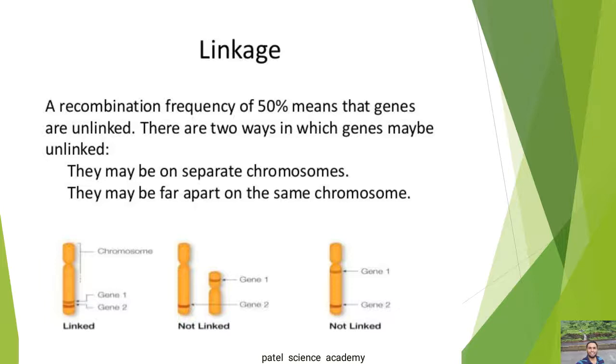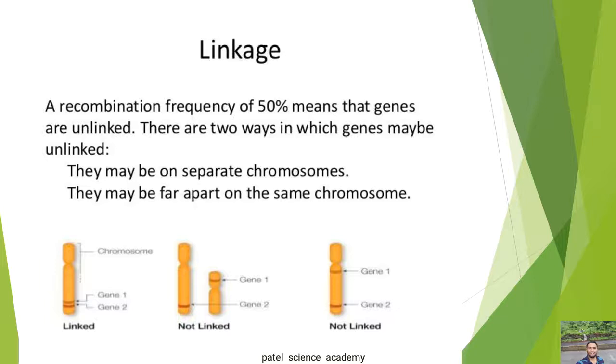So dear students, these genes are inherited together because they have this tendency or ability to inherit together from the parents into the next generation. Such genes are called linked genes, because they are linked with each other and transmit together.